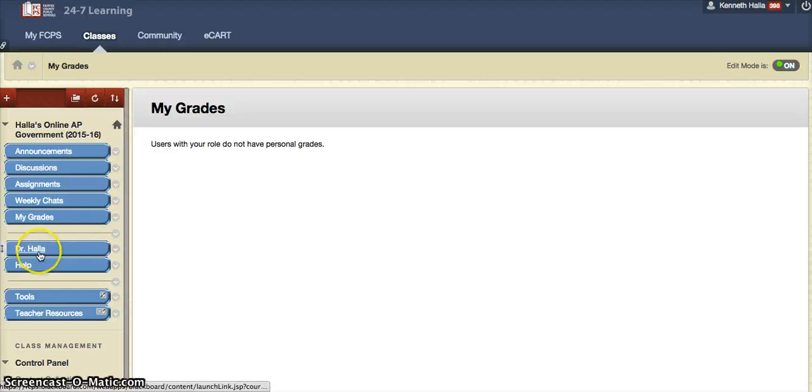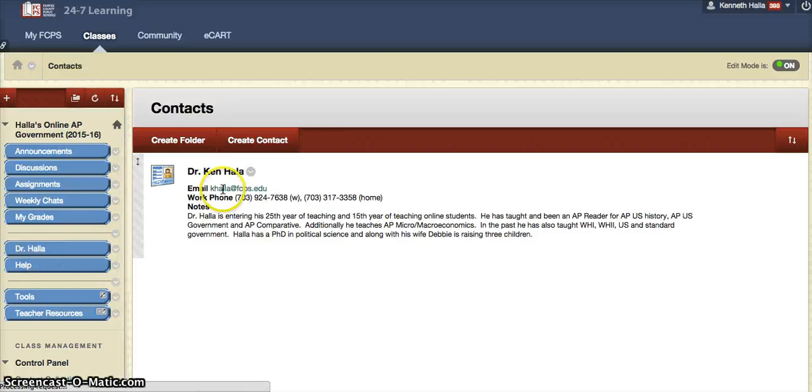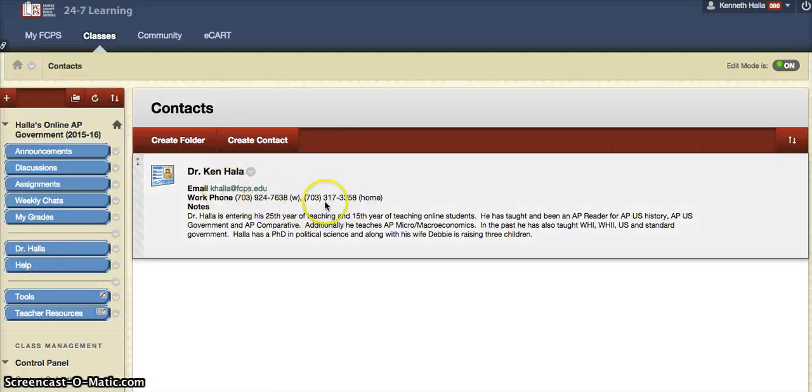How do you email me? Well, here is my email, phone number. I'm really terrible at checking my home phone message, honestly, so the best place to leave messages is email. I've got it on my phone and on my computer, obviously. And if you need me to call you, just leave your number. Otherwise, I'm going to email you back.